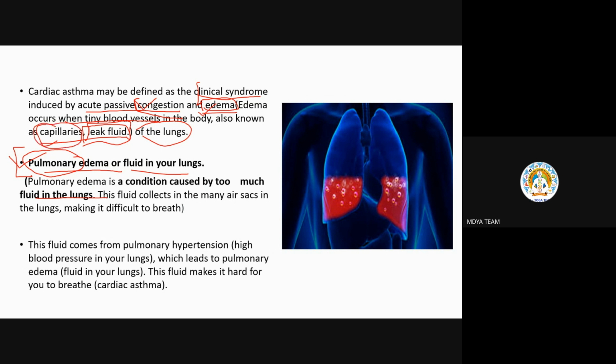When these capillaries of the lungs get ruptured, their fluid leaks out. You can see in the diagram of the lungs, when this leaks, there will be liquid in your lungs. So this can lead to pulmonary edema.